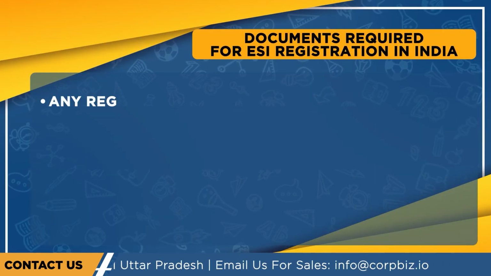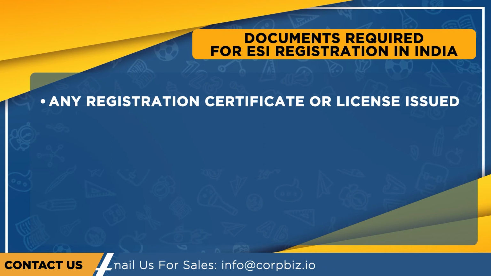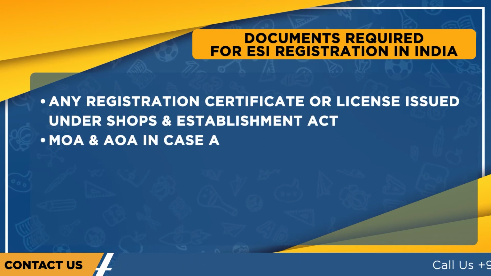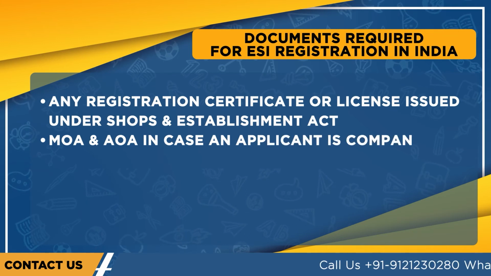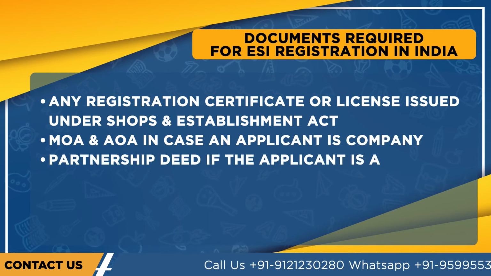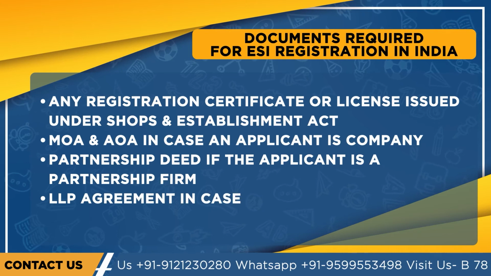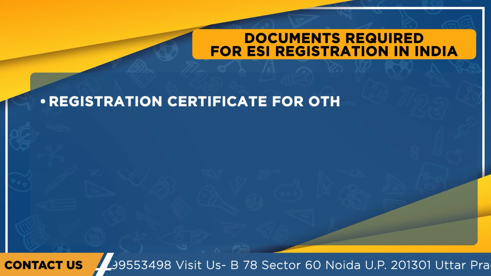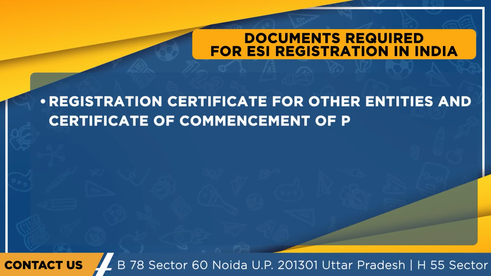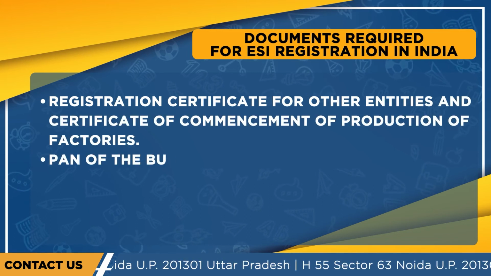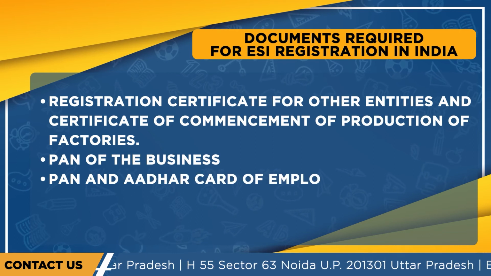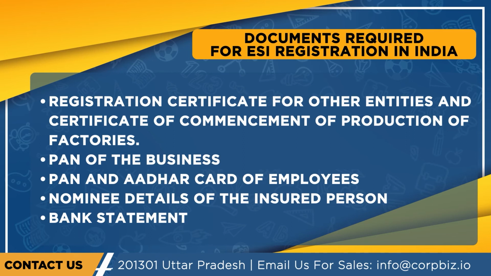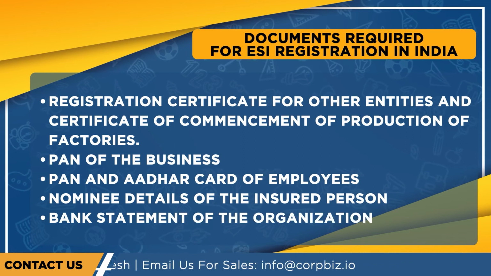Any registration certificate or license issued under the Shop and Establishment Act, Memorandum of Association and Articles of Association in case the applicant is a company, partnership deed if the applicant is a partnership firm, LLP agreement in case of limited liability partnership, registration certificate for those entities and the certificate of commencement of production of factory, PAN card of the business, PAN and Aadhaar card of the employees, nominee details of the insured person, and the bank statement of the organization.